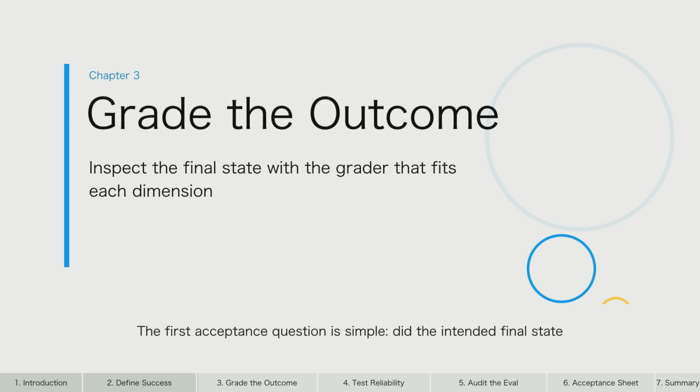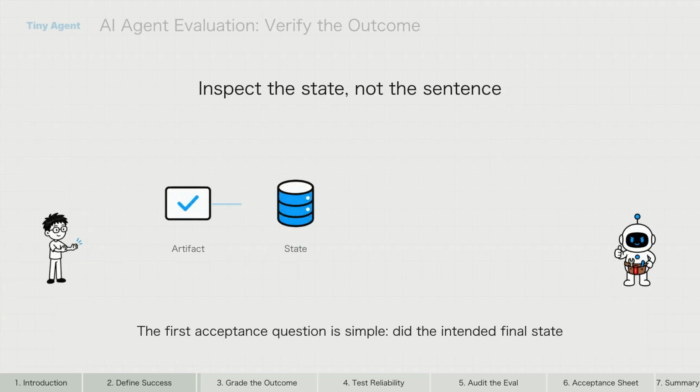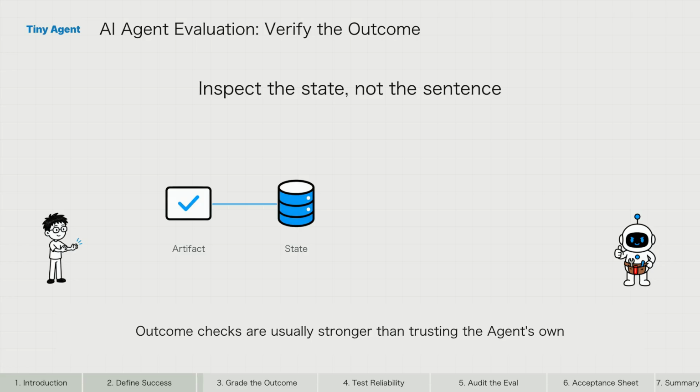The first acceptance question is simple: did the intended final state exist? Outcome checks are usually stronger than trusting the agent's own completion message because they inspect the artifact, database, application state, or external effect directly. For structured work, code-based graders are fast, cheap, reproducible, and easy to debug.